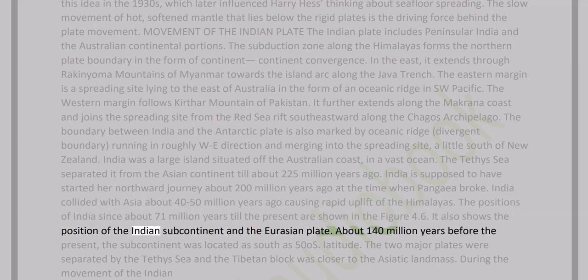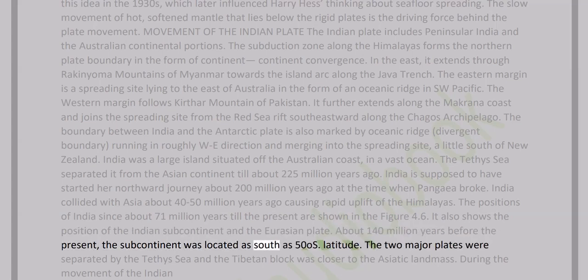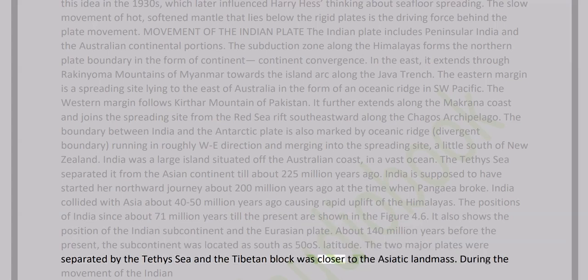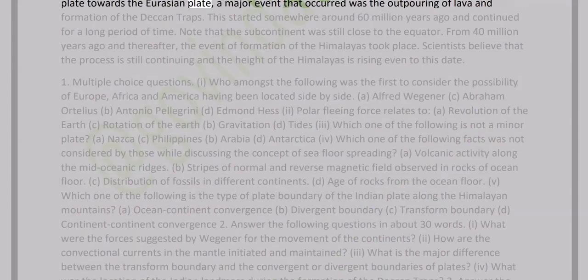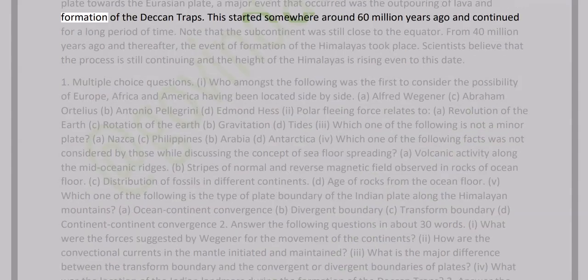It also shows the position of the Indian subcontinent and the Eurasian plate. About 140 million years before the present, the subcontinent was located as far south as 50 degrees south latitude. The two major plates were separated by the Tethys Sea and the Tibetan block was closer to the Asiatic landmass. During the movement of the Indian plate towards the Eurasian plate, a major event that occurred was the outpouring of lava and formation of the Deccan Traps.